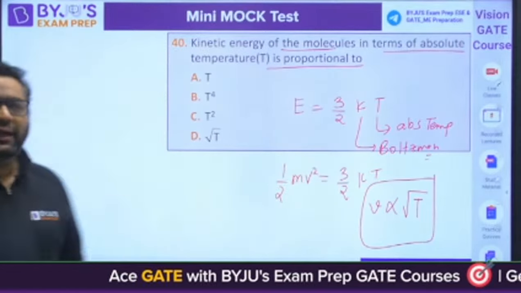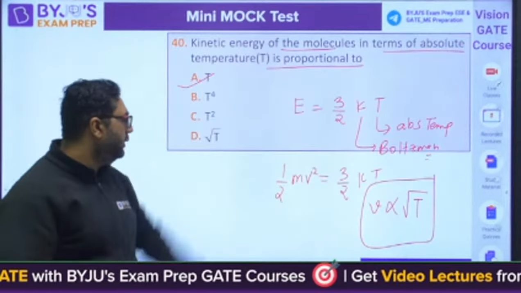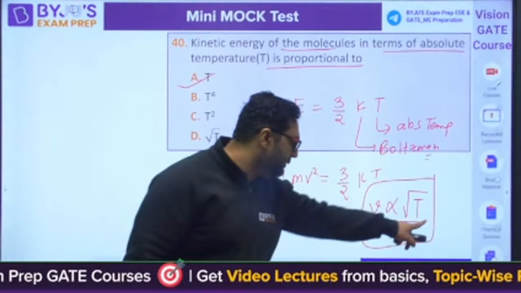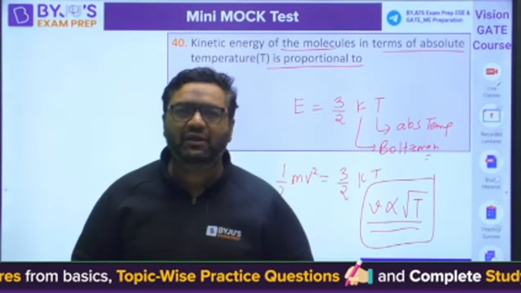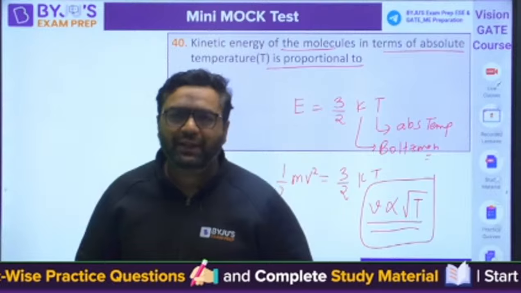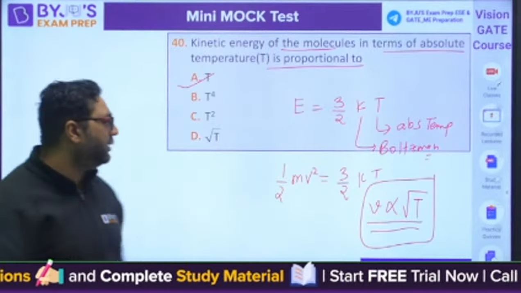So the answer will be A. But generally students remember this from their 11th class. That is why they go for D. But they are not asking you the velocity, they are asking you about the energy.